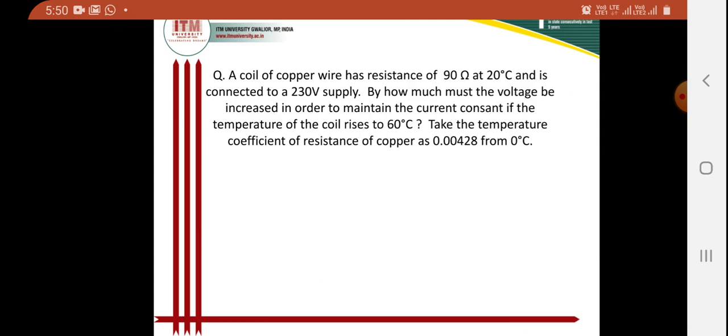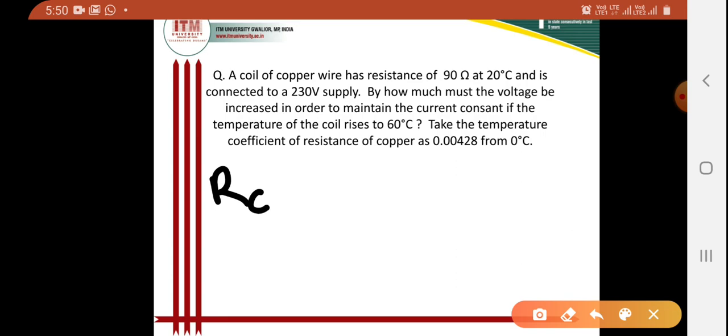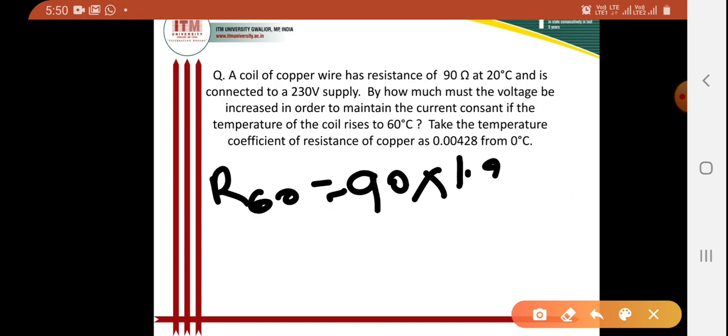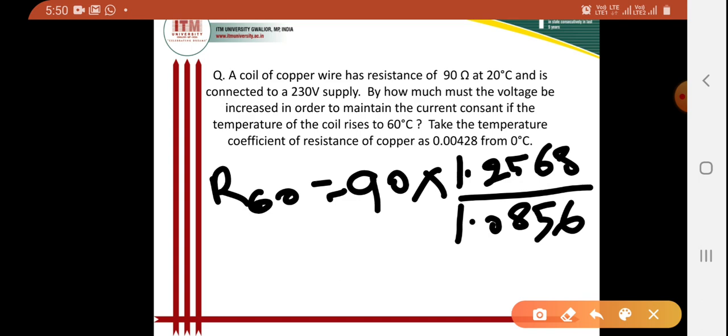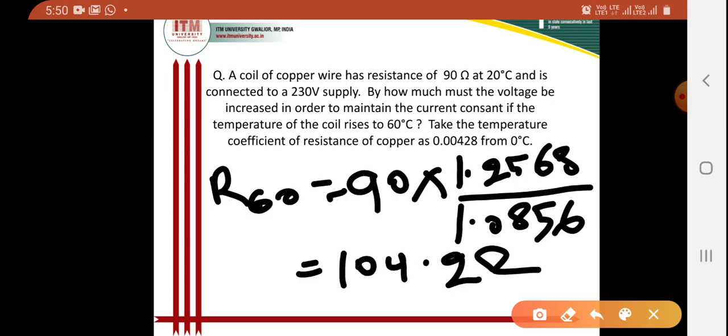So R60 is equal to 90 into 1.2568 divided by 1.0856. That means R60 will come as 104.2 ohm.